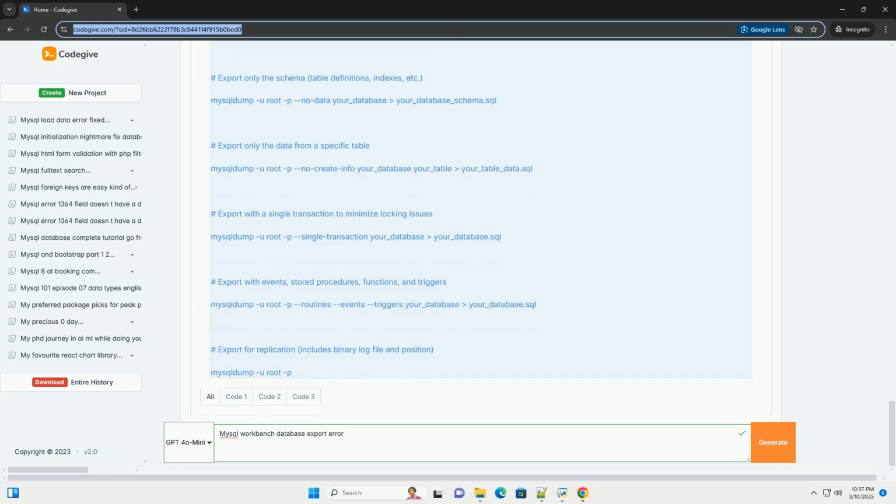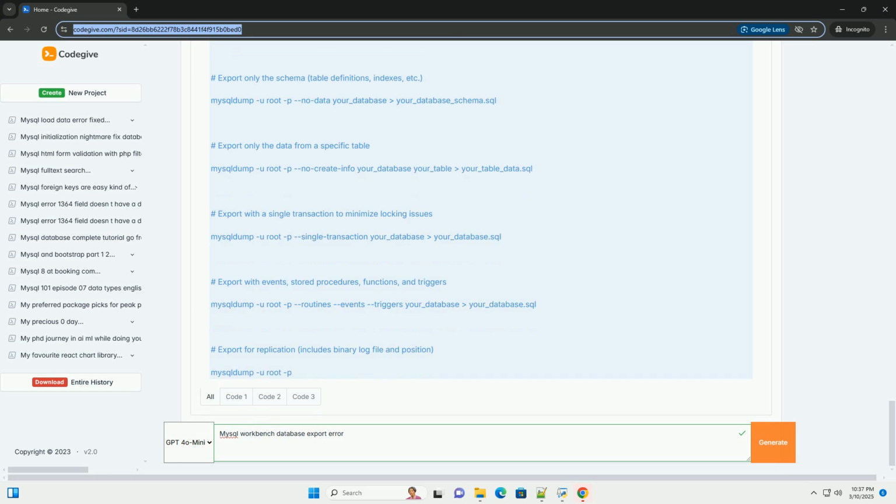Important: in newer MySQL versions, 8.0 and later, many variables, including max_allowed_packet, can be set dynamically, using SET GLOBAL, without requiring a server restart. However, in older versions, you'll need to modify the my.cnf, or my.ini on Windows, configuration file and restart the MySQL server for the change to take effect.